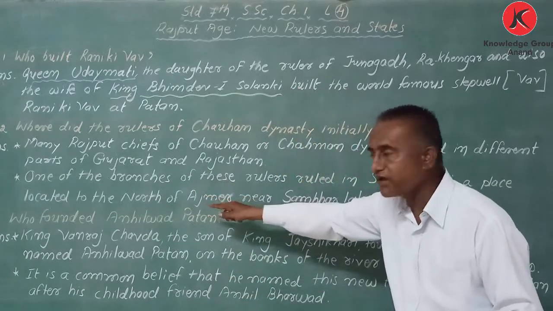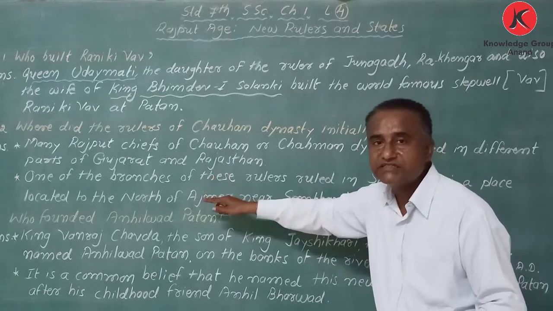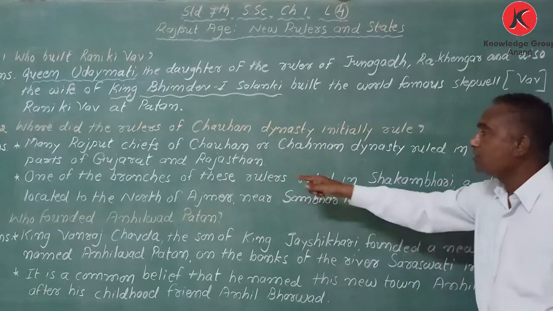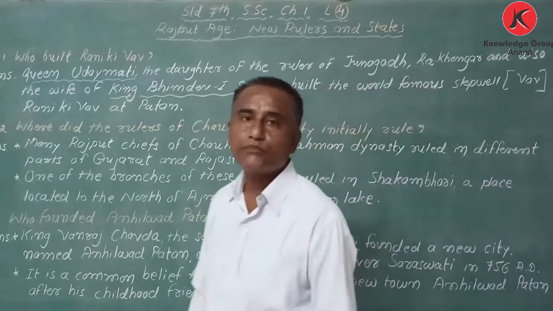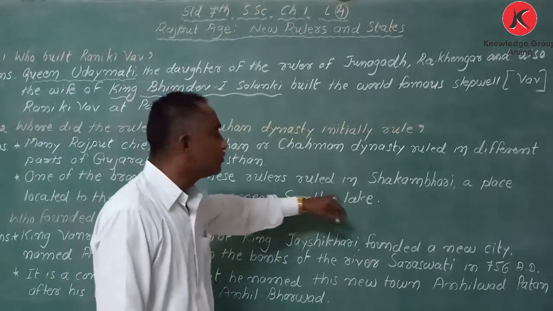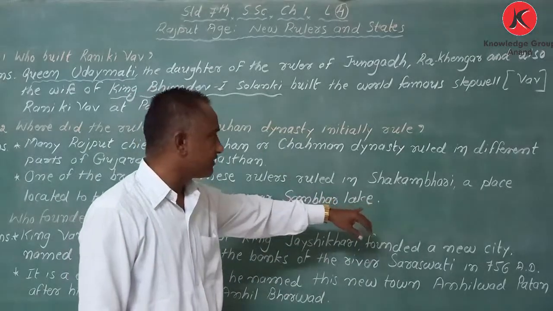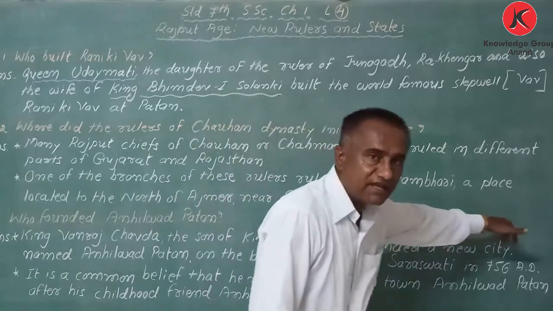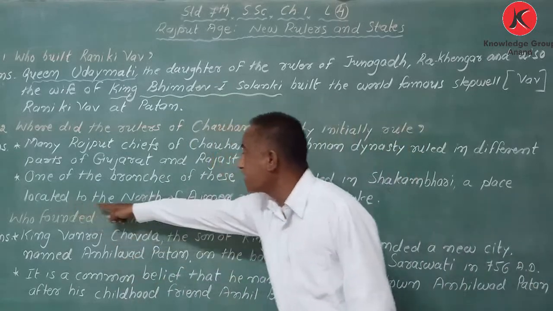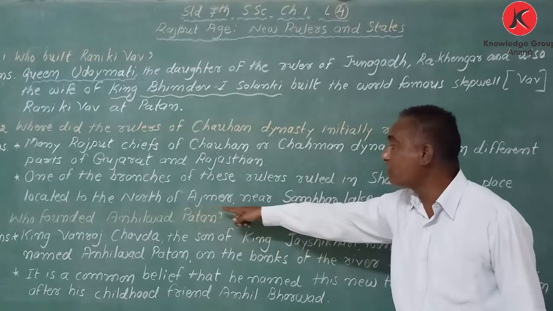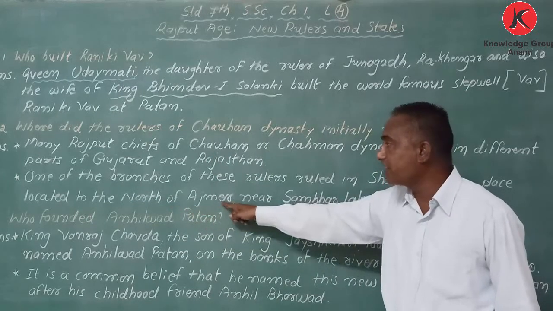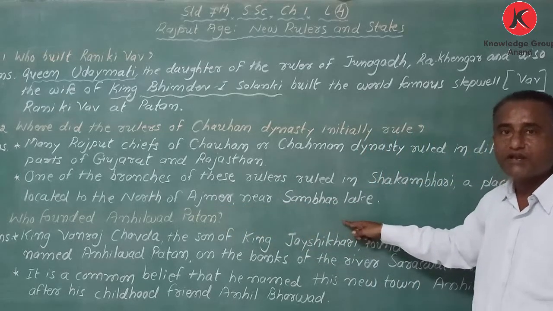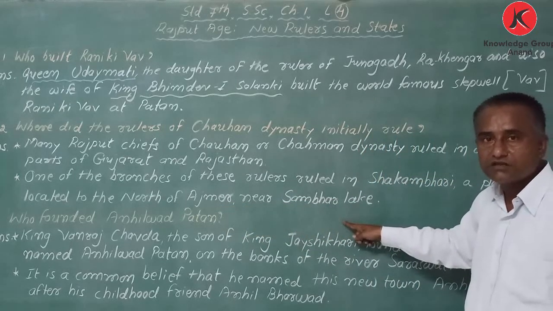My dear student, next point: one of the branches of these rulers ruled in Shakambari, a place located to the north of Ajmer, near Sambar Lake.